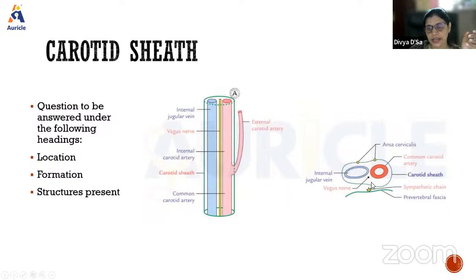So this is your sectional diagram where you can show how it is arranged. The common carotid artery is towards medial, laterally there is the internal jugular vein, and posteriorly there will be the vagus nerve. On its anterior wall, we see the formation of the ansa cervicalis; these are the two roots of the ansa cervicalis. Posteriorly, it is related to the sympathetic chain and the prevertebral fascia. So this is how you will answer.